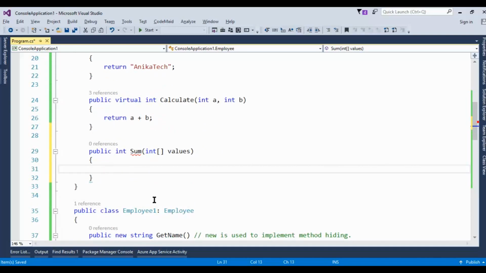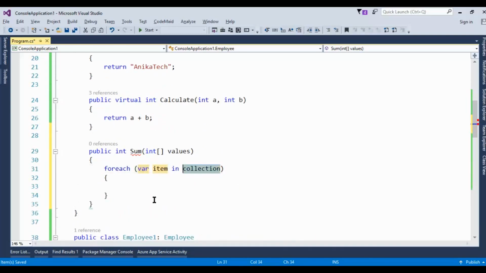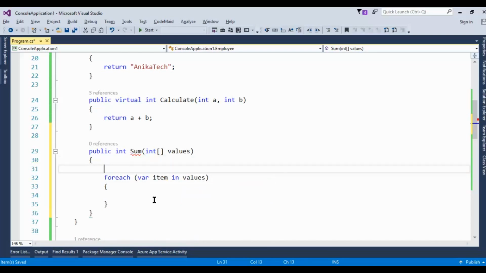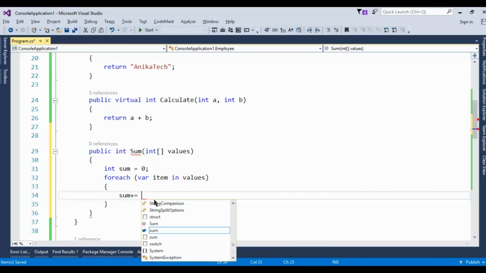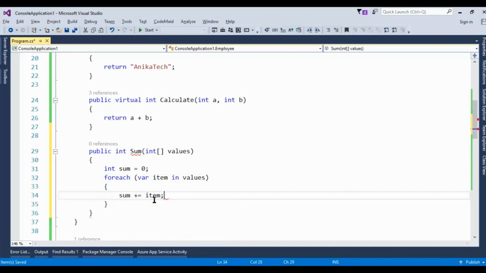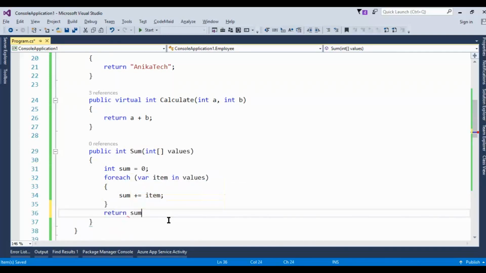And how can we do that? Let's write a foreach double tab. Here we can say values, and let's declare one method. Suppose sum is equal to 0, and here we can say sum plus equal item. So it will iterate and give us the sum. It's giving us an error because we have not written anything. Here you have to write return sum.